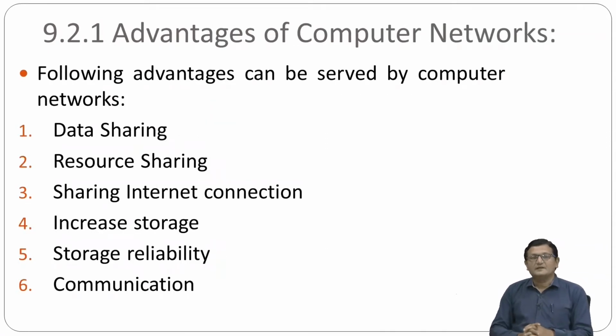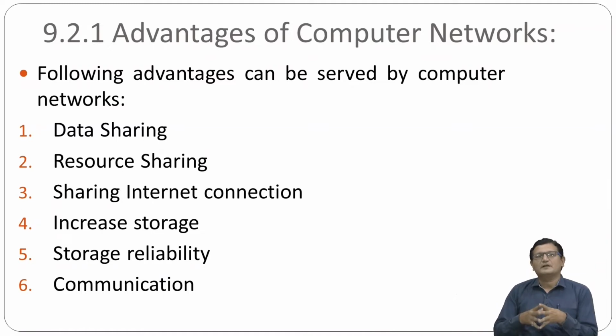Now here we have talked about connecting two or more computers with each other. Obviously, if you want to connect two or more devices, you need certain hardware resources. You need a cable, a wire. You need to crimp that wire, so you need to attach connectors at both ends of the cable.